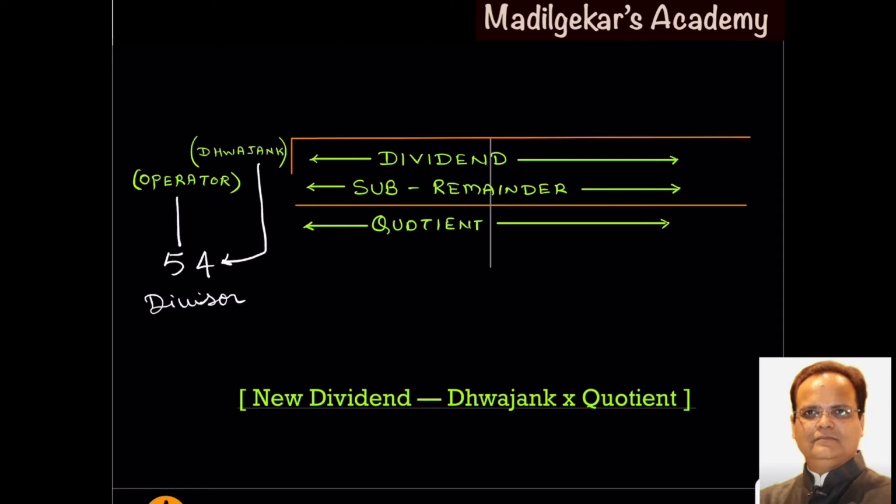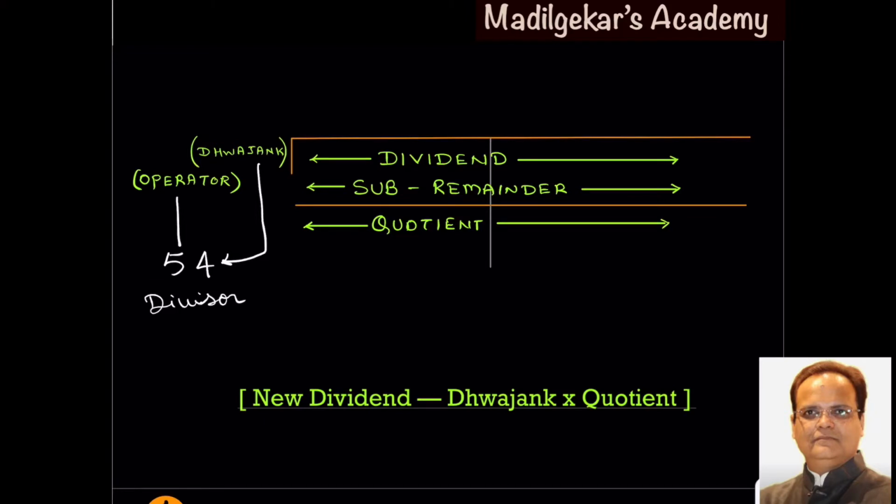So here 5 will be considered as operator and 4 will be considered as dvajank. Instead of dividing by the whole divisor, we will divide by only the operator. So it will be easier to divide by the operator 5 instead of 54.